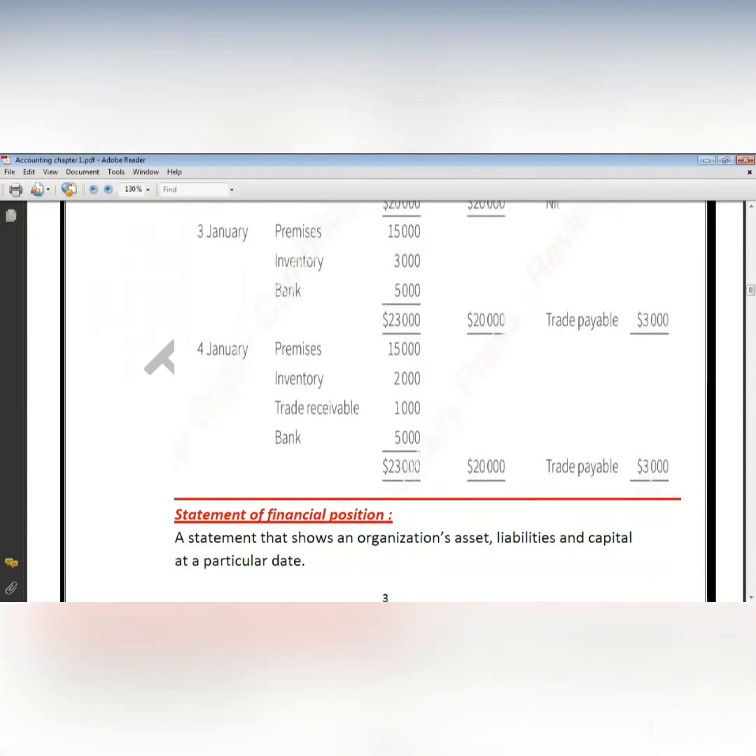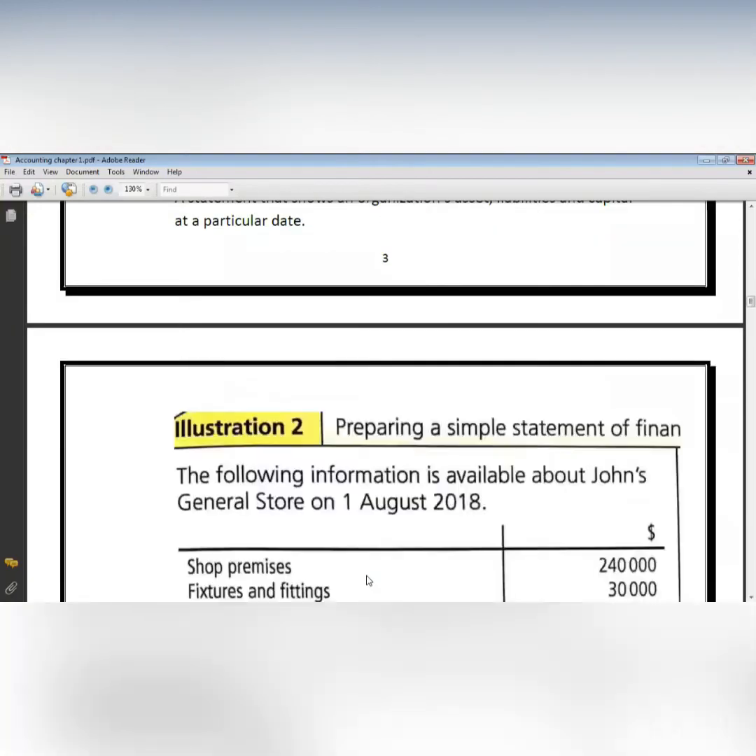Okay, now I want to record this financial information in my record. So I'm going to make something called statement of financial position. Statement of financial position is a systematic format that I will put all my assets, capital, and liabilities on. And it should be at a particular date, and this date is supposed to be at the end of the year. So what's statement of financial position? It's a statement that shows an organization's assets, liabilities, and capital at a particular date. How will it look like?